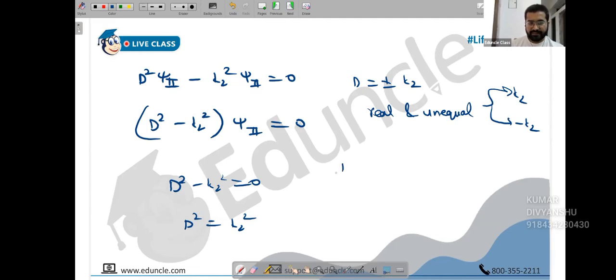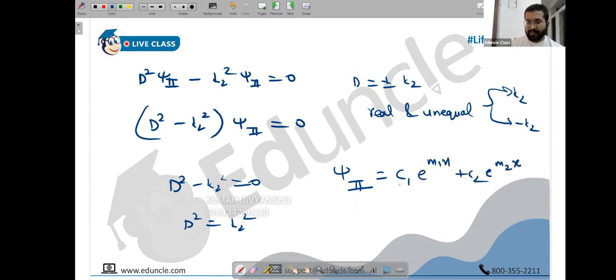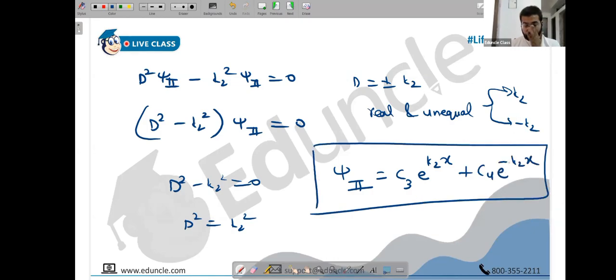So our solution is basically psi 2 equals C3 e power k2x plus C4 e power minus k2x. We have used C1, C2 already, and C5, C6 already. Usually we would write C1 e raised to m1x plus C2 e raised to m2x, where m1 and m2 are the two roots you have found. But C1 and C2 are already used, so I go with C3 e raised to m1x, where the first root is k2, plus C4 e raised to m2x, where m2 is minus k2. So minus k2x. That's psi 2. Make a note.